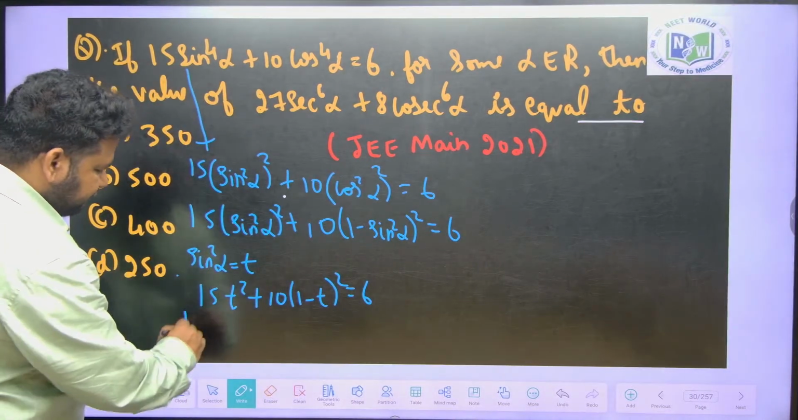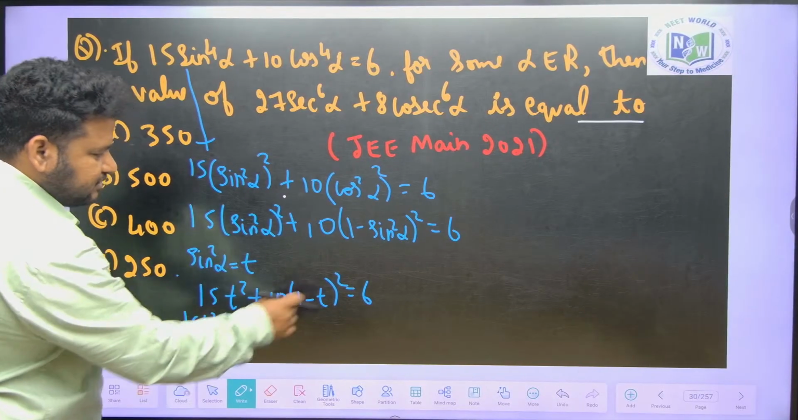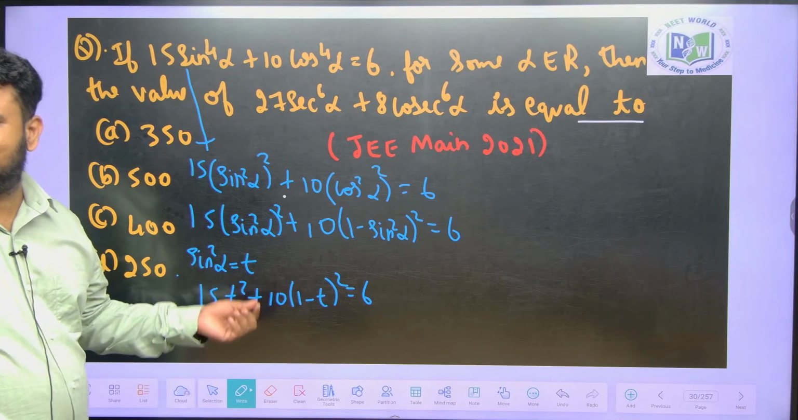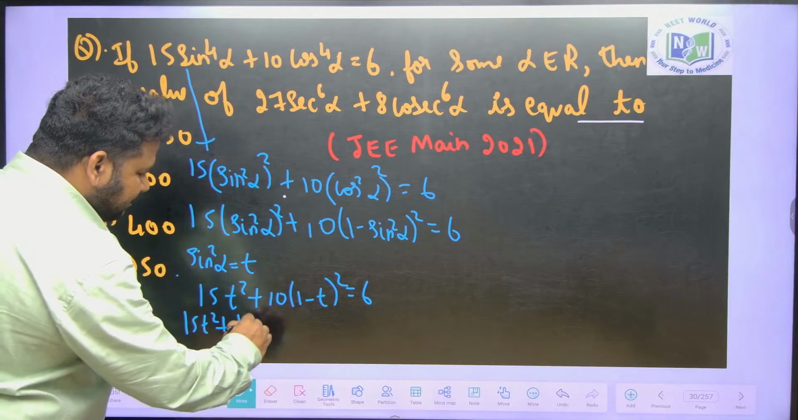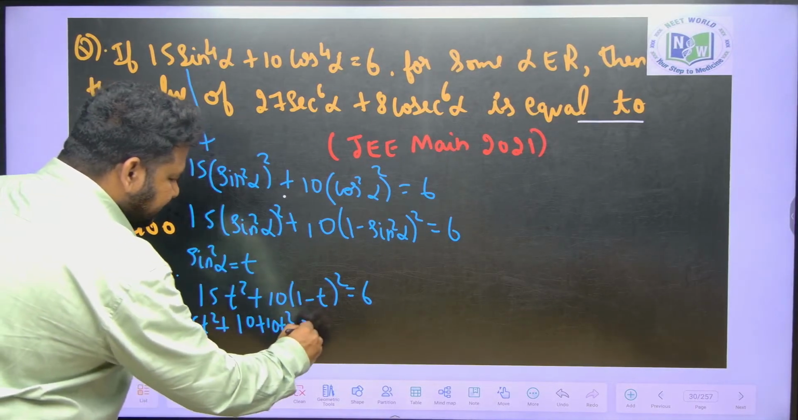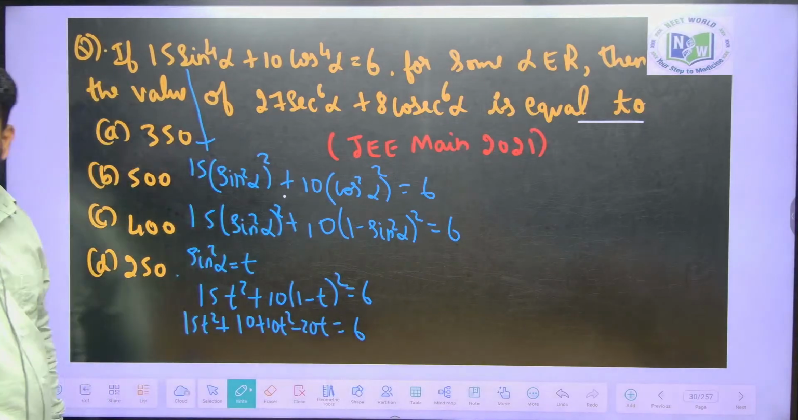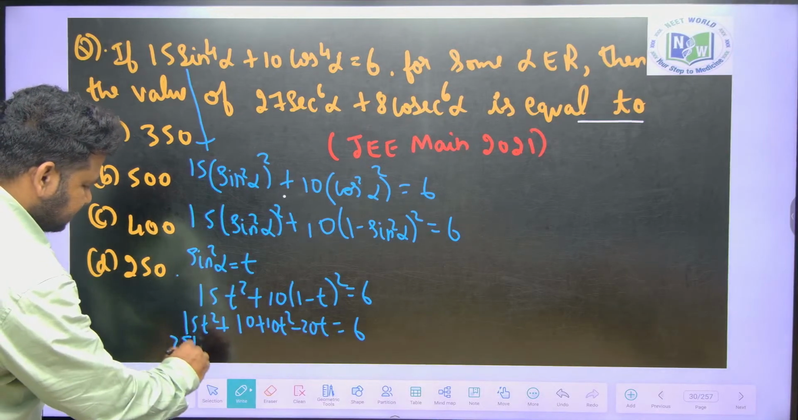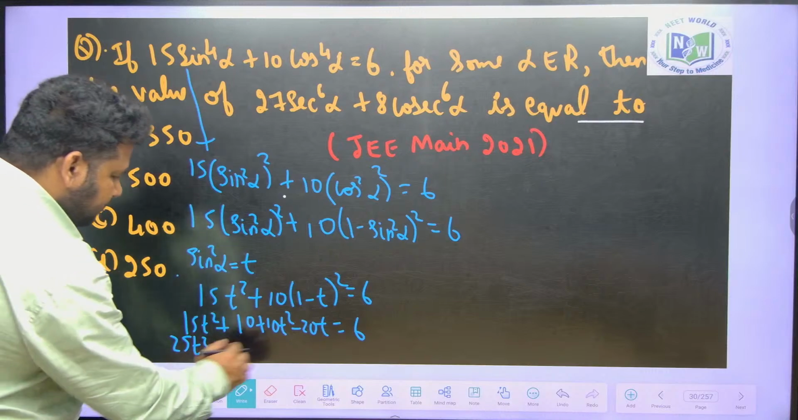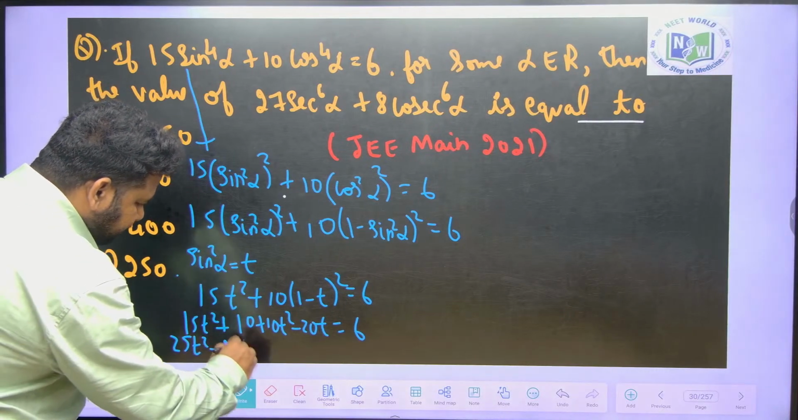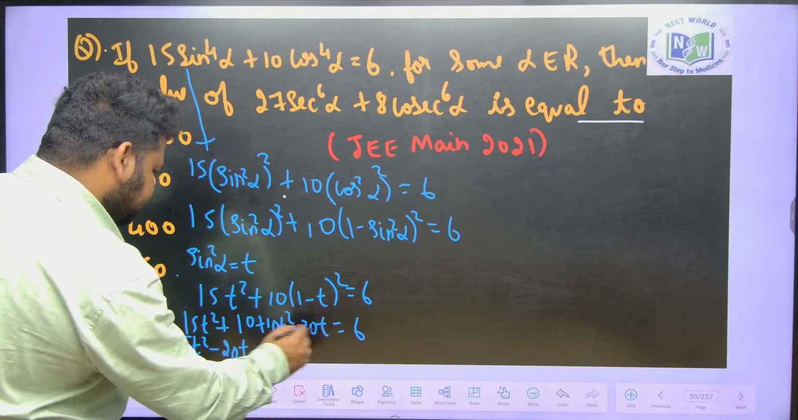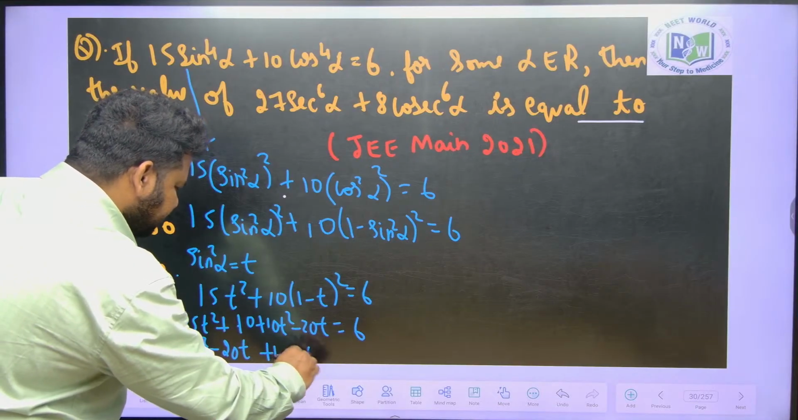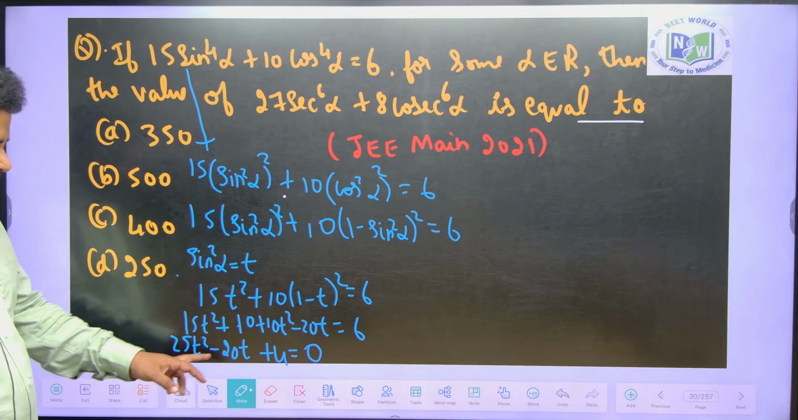Now we have 15 t square plus 10 (1 minus t) whole square. Using the (a minus b) whole square formula, which is a square plus b square minus 2ab, this becomes 10 into 1 plus 10t square minus 20t is equal to 6. Now 15t square plus 10t square is 25t square, minus 20t plus 10. If I bring this 6 to this side, 10 minus 6 is 4, so we have 25t square minus 20t plus 4 is equal to 0.